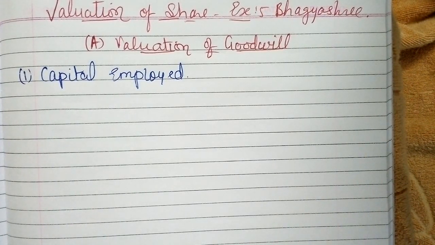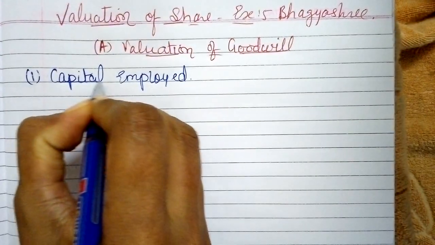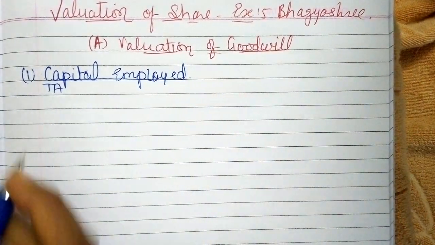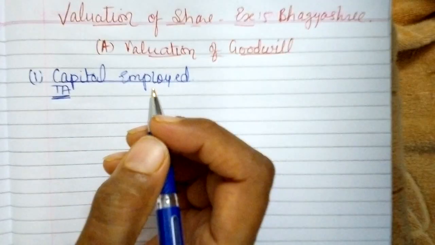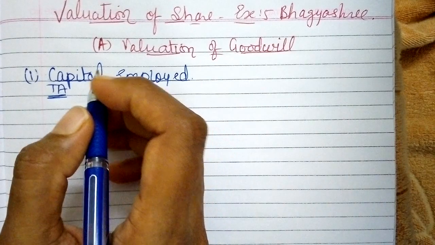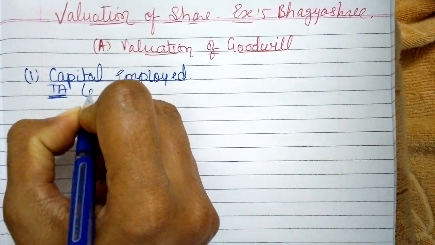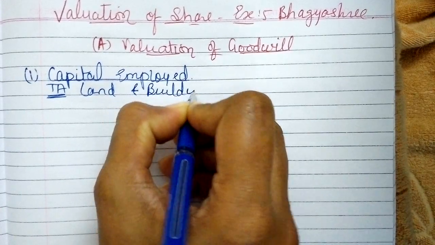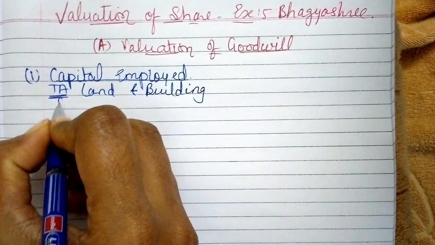So by following these 4 rules, let us go ahead with capital employed. Formula of capital employed: total assets minus total liabilities. In the total assets, first, land and building. What will be the value of land and building?